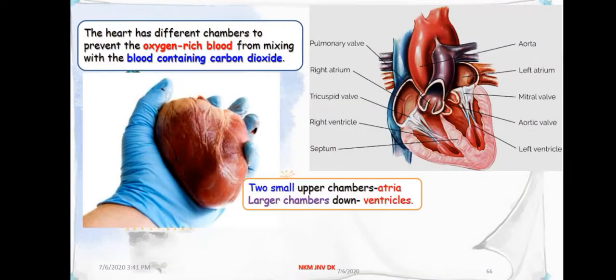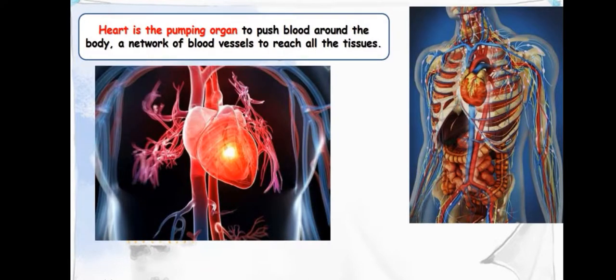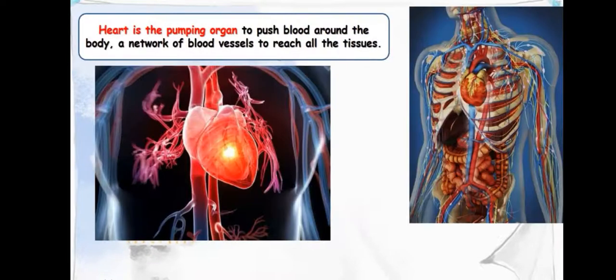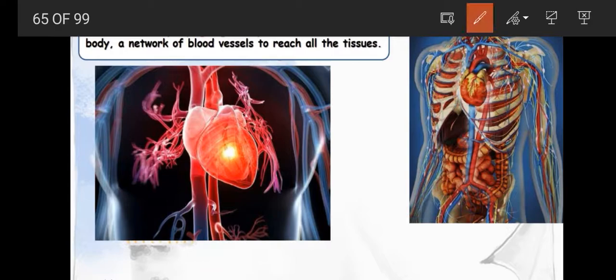Here the heart has different chambers. Firstly, we know that this is a muscular organ, which is the basic thing.